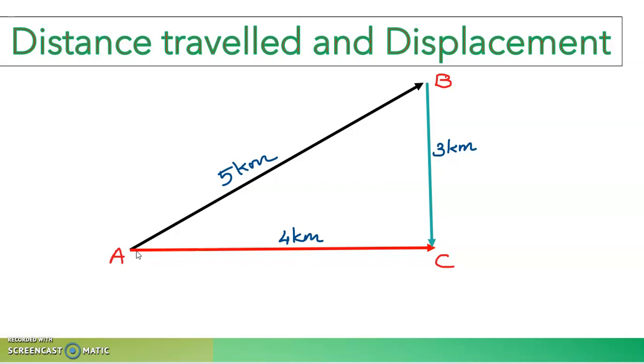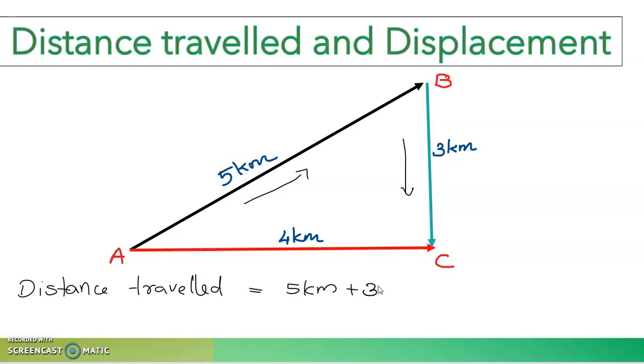So the situation is the person has to travel from A to C. In the first attempt he just traveled to B, then to C, and in the second attempt he has traveled from A to C through this path. So initially A to B, then B to C, right? So we can say that the distance traveled by this person is equal to 5 kilometers plus 3 kilometers. That means it is 8 kilometers.